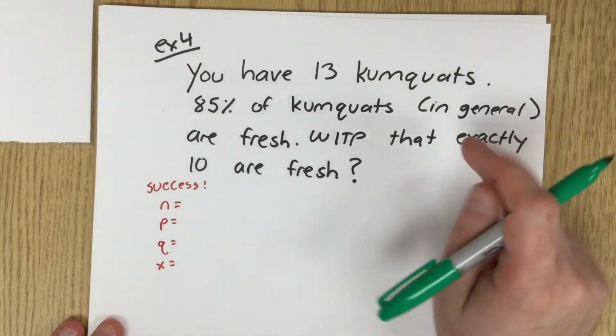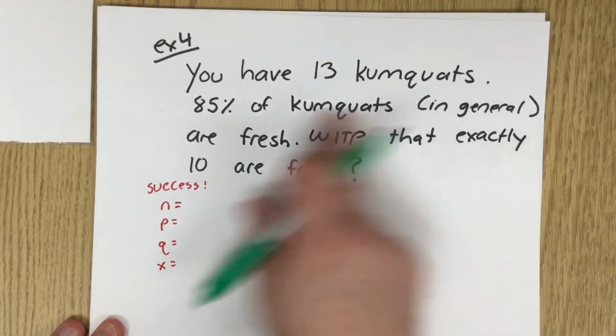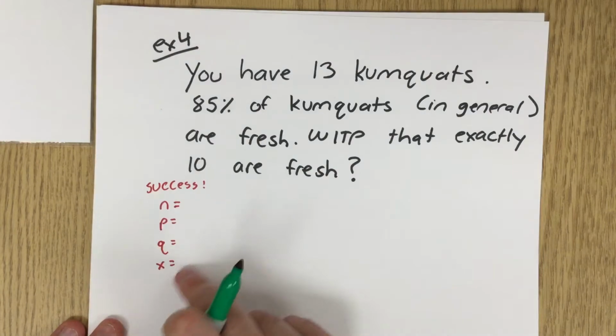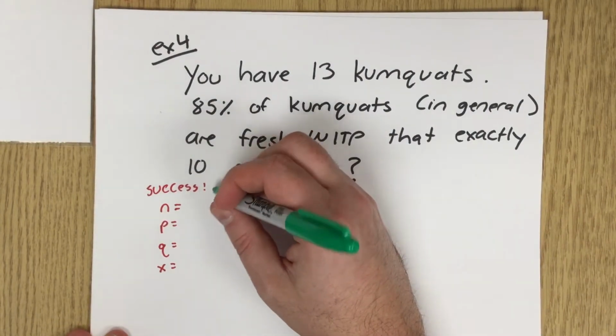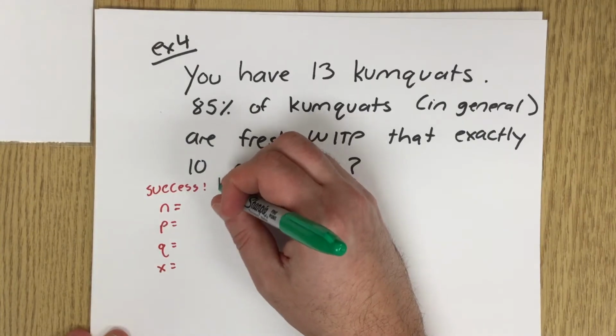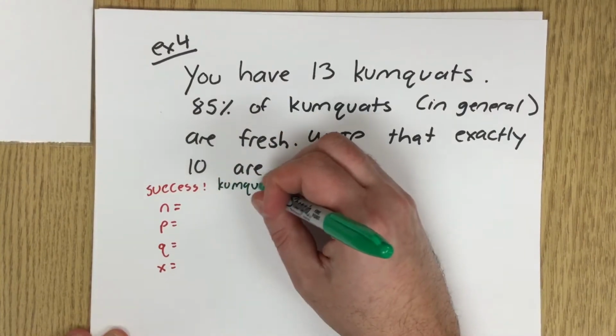and the success is for one trial. So the success is not going to be that 10 are fresh. That's going to be something else. That's going to be the number of successes. Success is for one trial, and we're going to say that a success is that we take a kumquat and it is fresh.